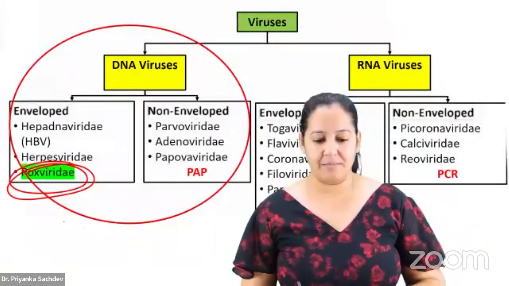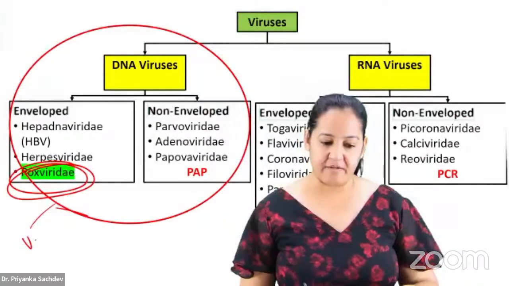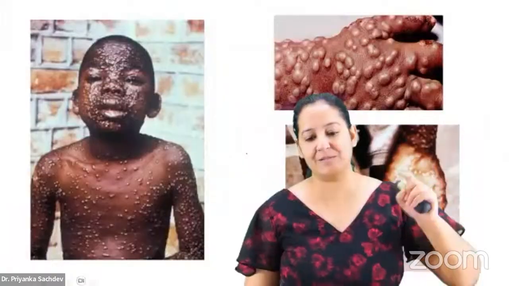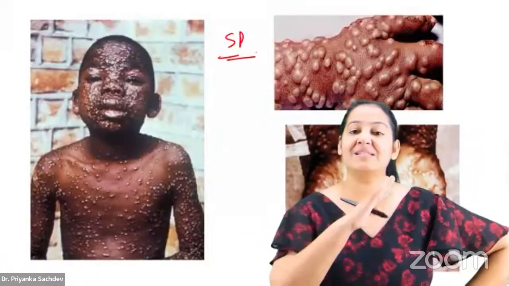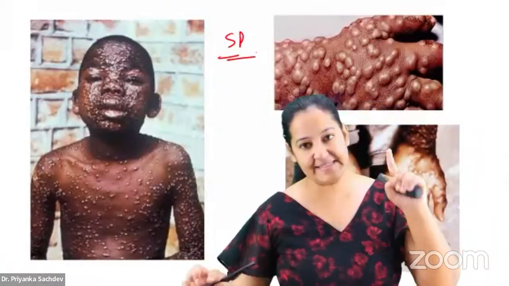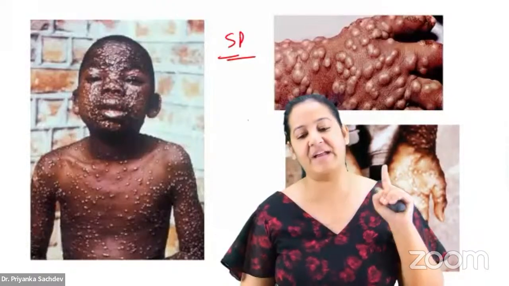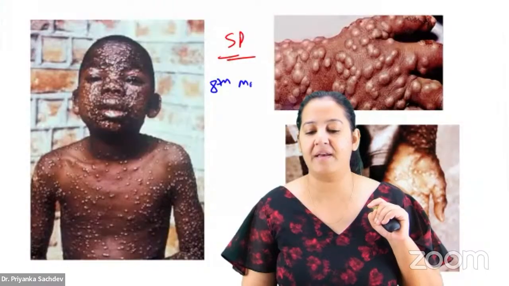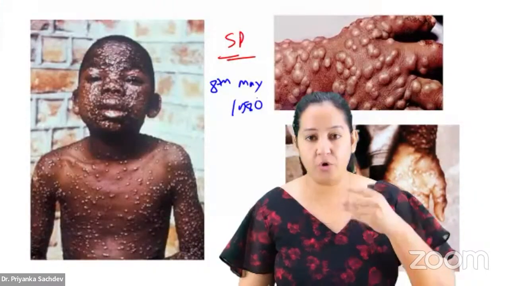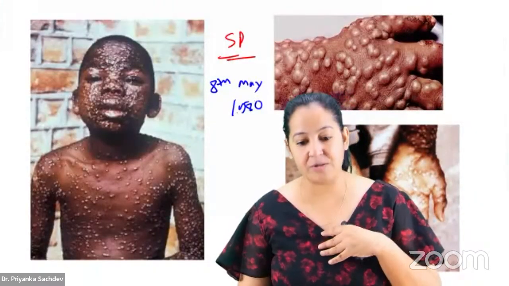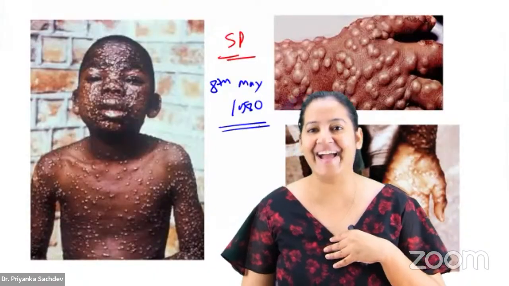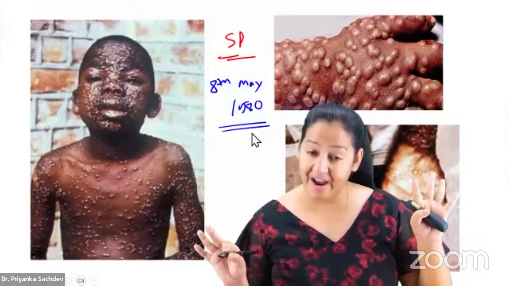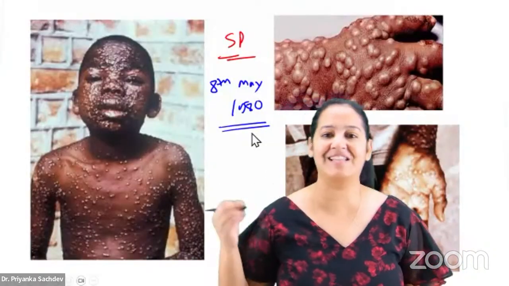In the pox virus, 2 viruses are important: one variola and one molluscum contagiosum. I will teach you both. Variola causes smallpox. Smallpox is a disease which is eradicated from the world. Only one disease is eradicated from the world till date, and the name of that disease is smallpox. The remarkable date is 8th May 1980, before you and me were born. By the way, I am also born after 1980. So we all are born after 1980. Before we were born, this disease was thankfully eradicated.